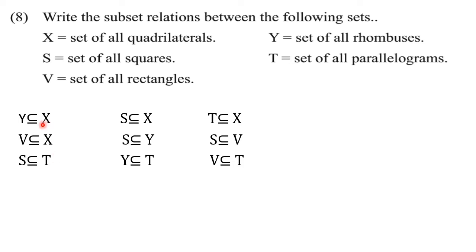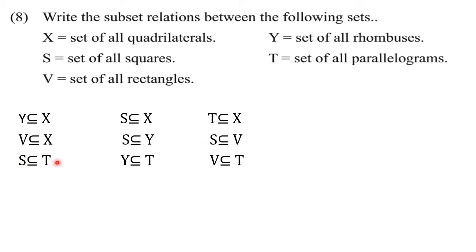Okay, so see how they are varying. Here on the right hand side we have X 4 times. Why? Because all these 4 are quadrilaterals. That is why these 4 were subsets of X. Afterwards, square is a subset of all these. This S is subset of X is already written, so we are not writing it again. So for squares we can write down 3 more sets. See, S is subset of Y, S is subset of V, and S is subset of T.